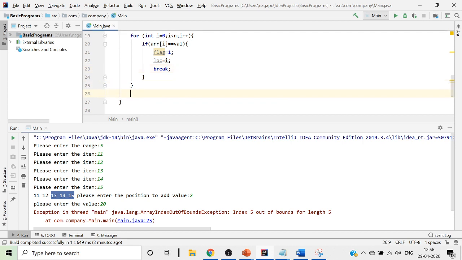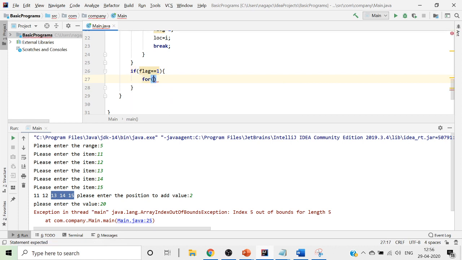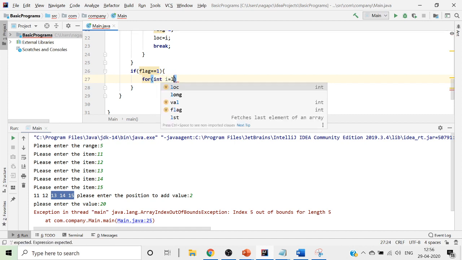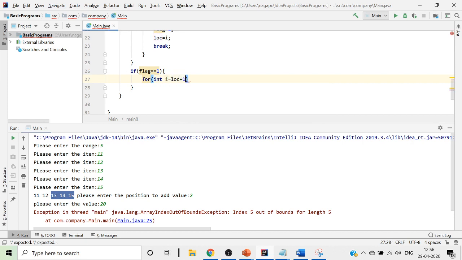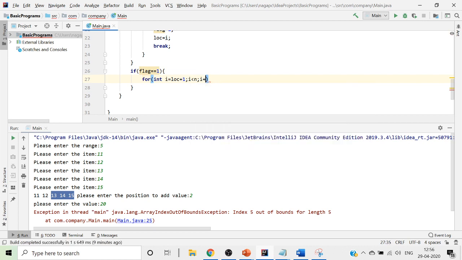After the for loop, I just come out and write: if your flag is equal to 1. If the flag is equal to 1, in that case we will again go to our for loop, that is for int i equal to location plus 1, whatever the current location is, and we should rotate it till i value is less than n, and then we make it i plus plus.